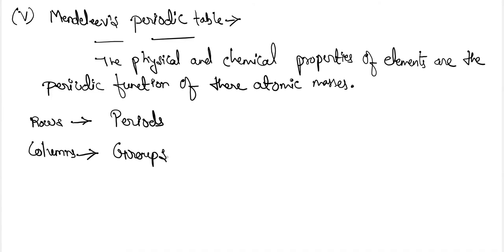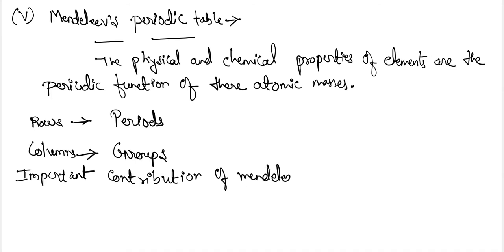What are some of the important achievements made by Mendeleev's periodic table, and why is it considered so important in the history of classification of elements?